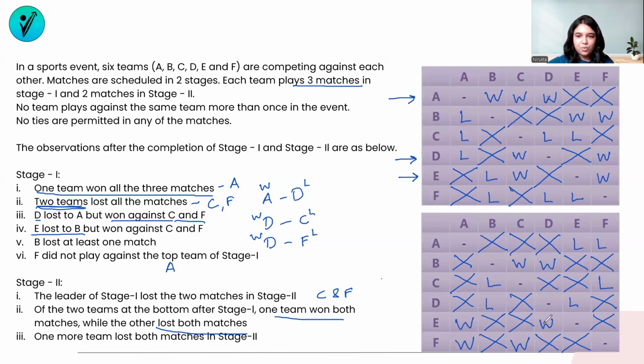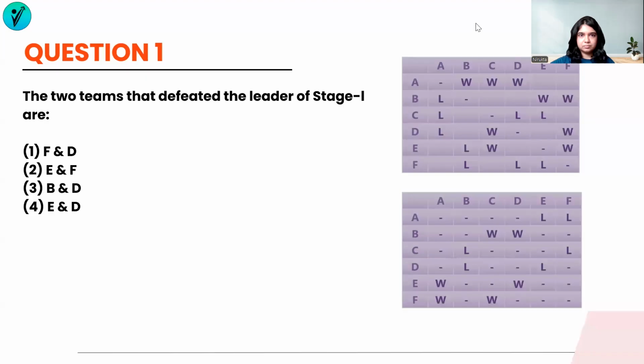Now that we have filled up all the wins and losses, this is our final diagram, which we're going to use in order to answer the questions that follow. I hope this has been clear. Let's take a look at the questions. They will be a piece of cake because we have all the information in the table.